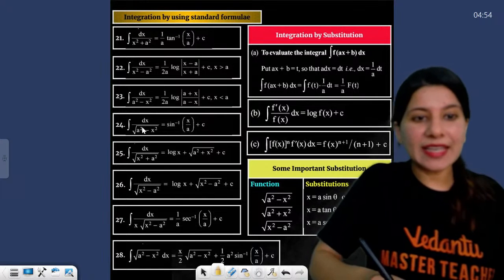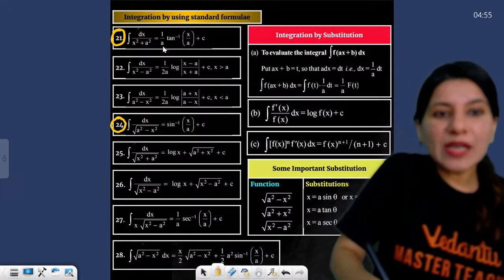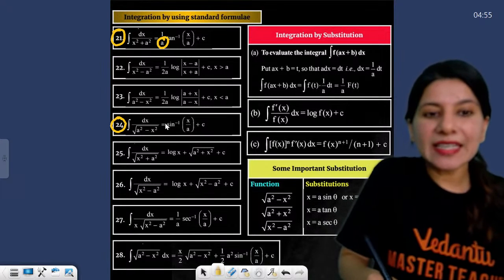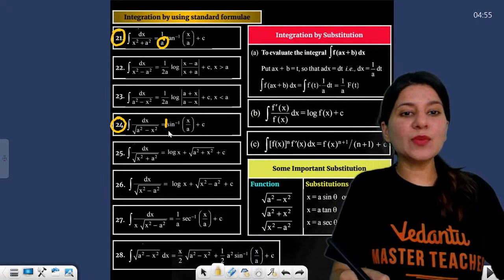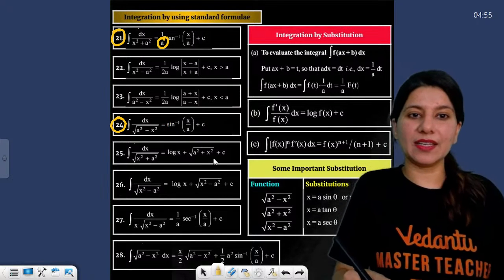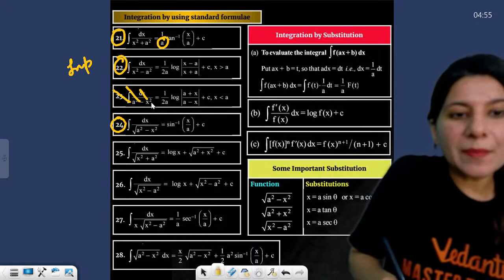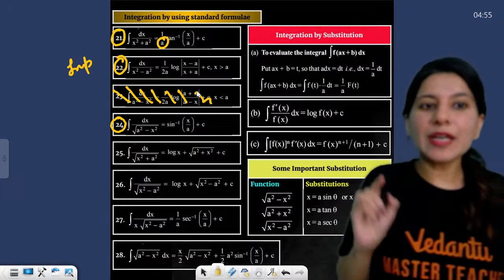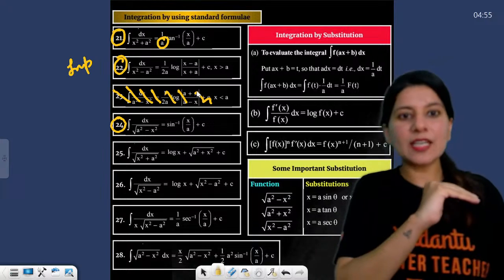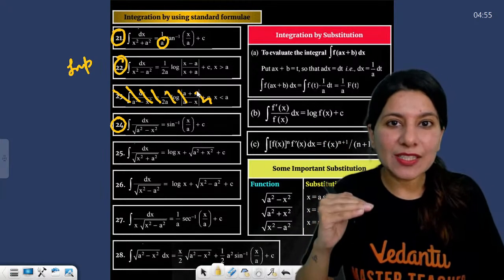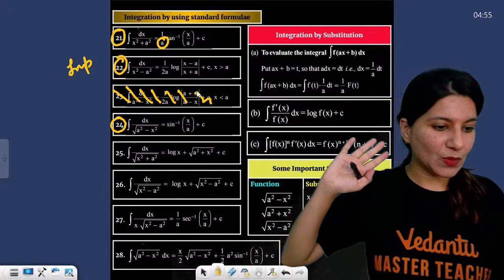Okay, one important thing actually. Can you see the 24th and 21st? In this formula, 1 by a clearly is here, but in here you don't have 1 by a. Please remember that this sin inverse formula is not having 1 by a, right? This formula is also important. Please do not remember this formula separately, only 1 upon x square minus a square. The 23rd formula you can create by the minus sign. So dx upon x square minus a square is log of x minus a upon x plus a. Okay.